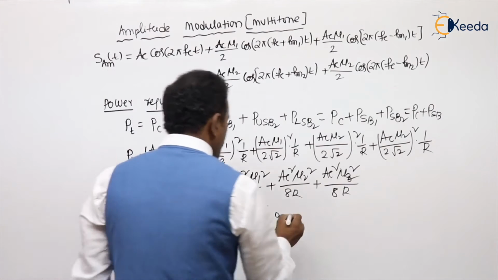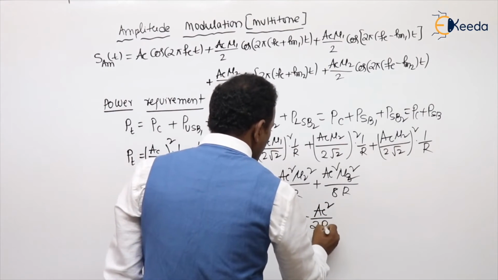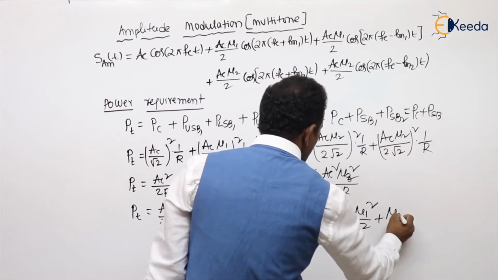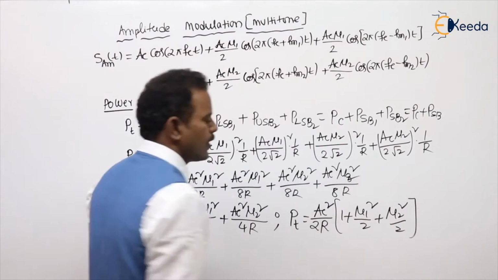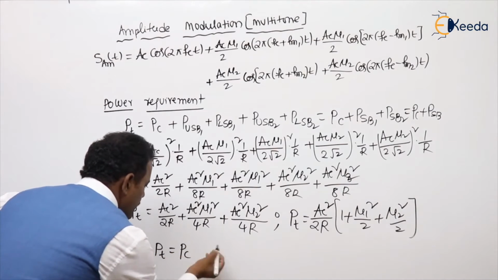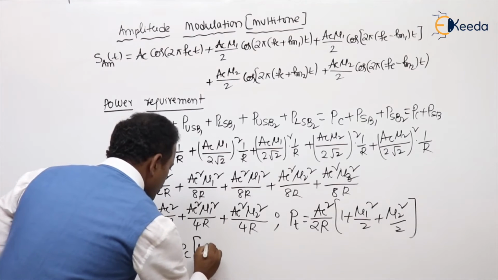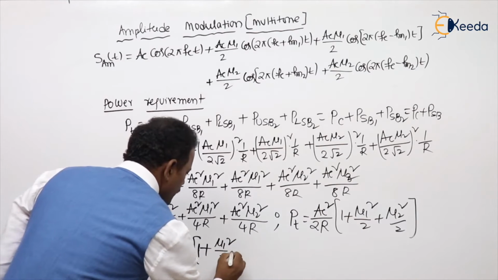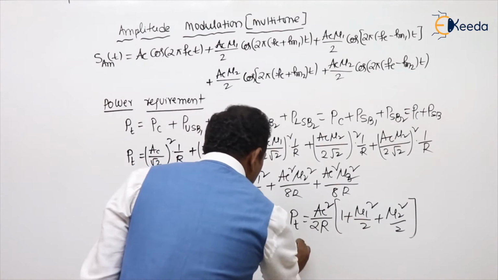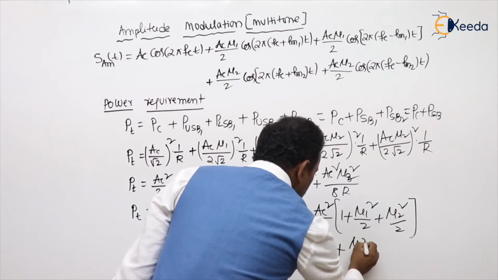Then you can take AC square by 2R common. So total power PT equals, if you take AC square by 2R common, the remaining is 1 plus mu 1 square by 2 plus mu 2 square by 2. Following my point? Total power PT equals AC square by 2R, which is called PC, into 1 plus mu 1 square by 2 plus mu 2 square by 2. Or I can also write total power PT equals PC into 1 plus mu t square by 2.